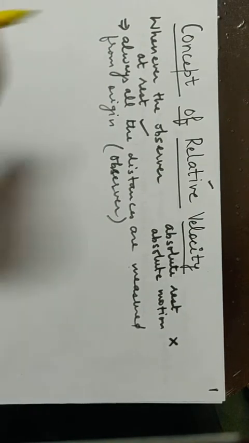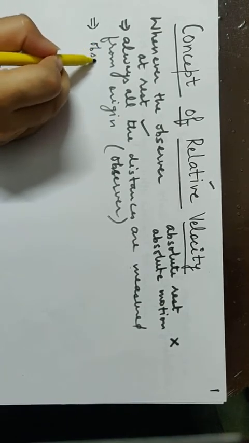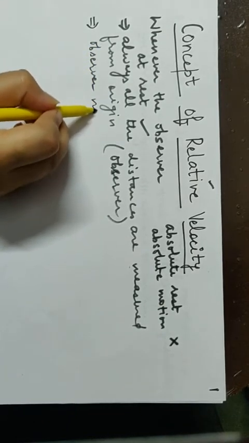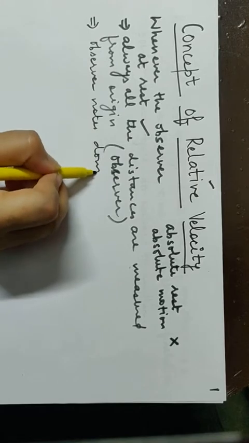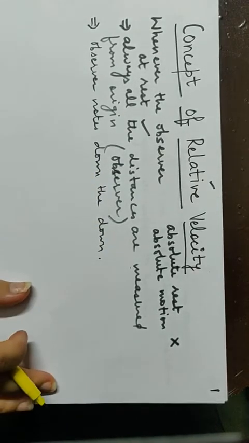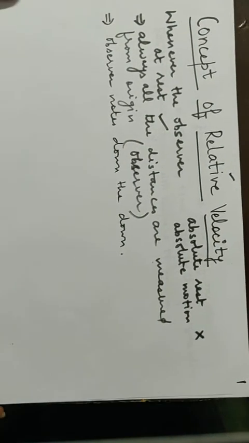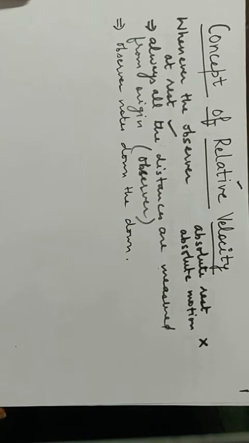Now, moving to the next point, which is very important. Observer notes down the time. Meaning he has a clock or watch in his hands, and then he switches on the watch or stopwatch, whatever. Then he notes down the time of the motion.